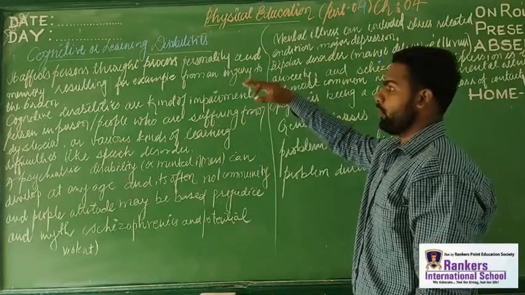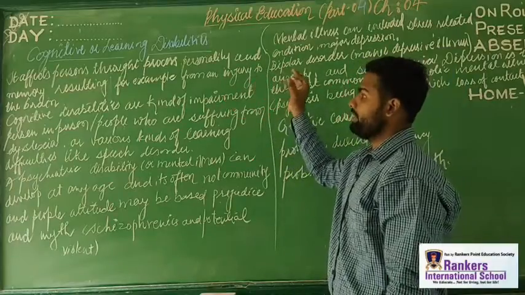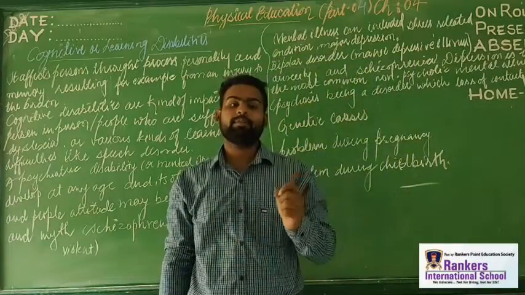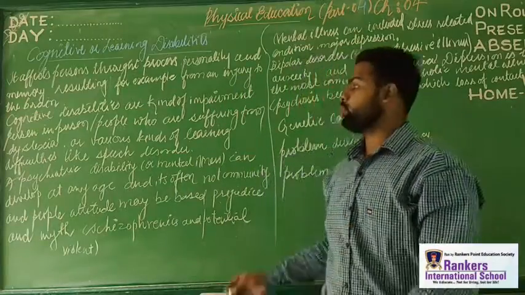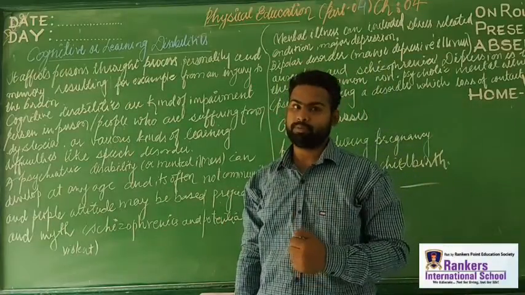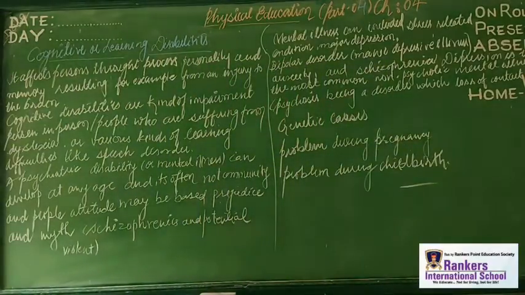It affects the person's thought process, personality and memory retention. For example, an injury of the brain. Whenever there is any injury of the brain, the person is affected drastically. Whenever there is a problem to an individual during a brain injury, then definitely there will be a lot of problems, right? See, the brain consists of the CNS, that is the central nervous system, the peripheral nervous system, and lobes. So memory, the personality type, and a lot of things are based there only, right?